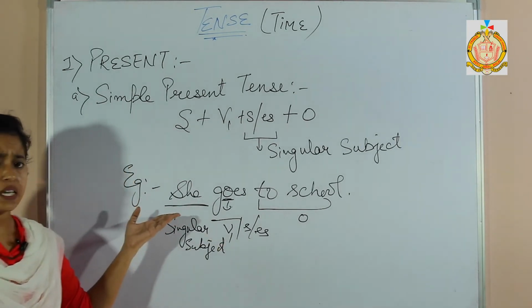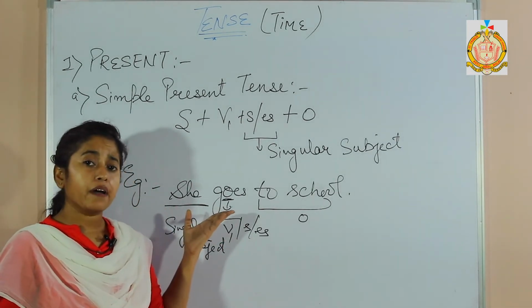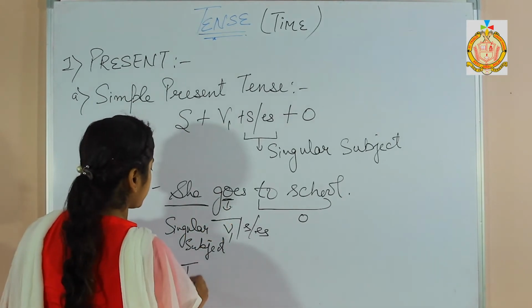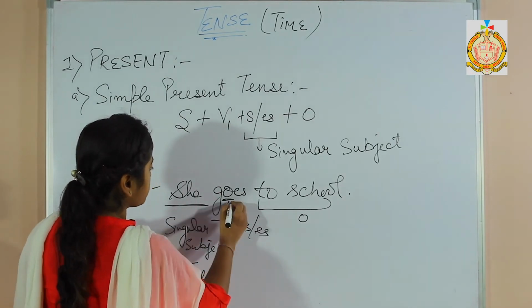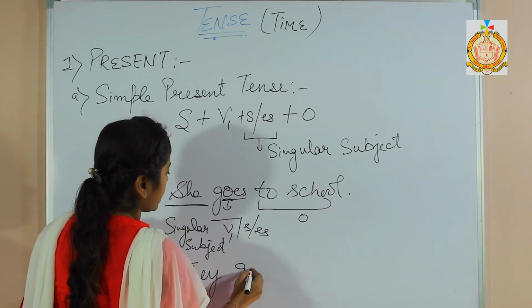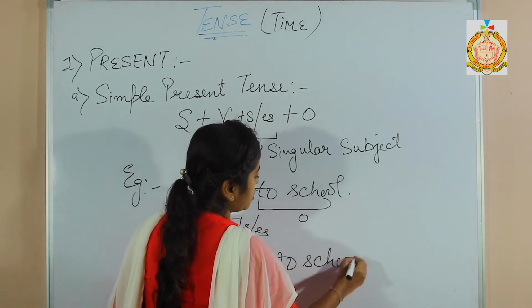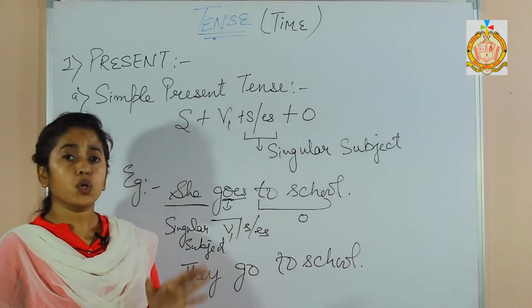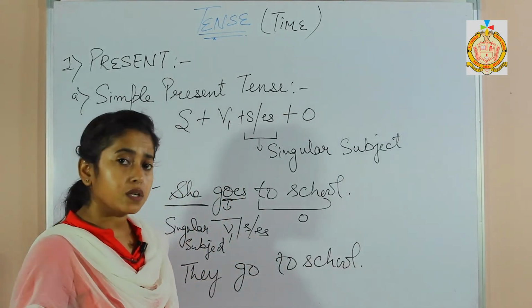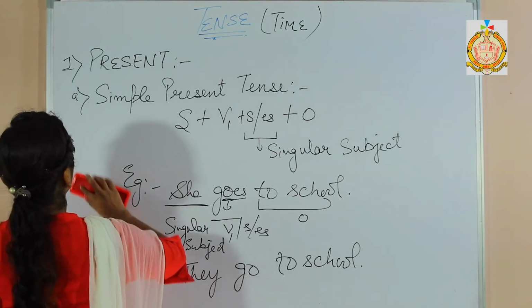Similarly, if instead of she there would have been they, which is a plural, then we will not use s or es: they go to school. S or es will only be used in case of a singular subject, not with the plural subject.